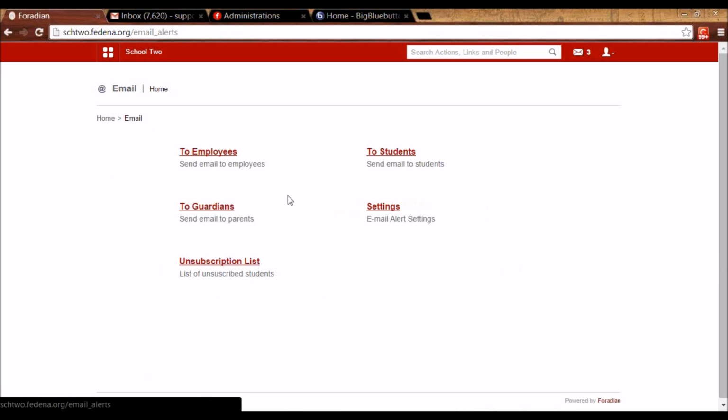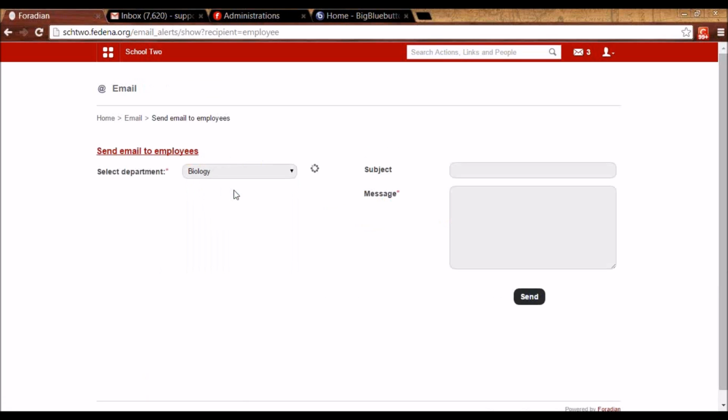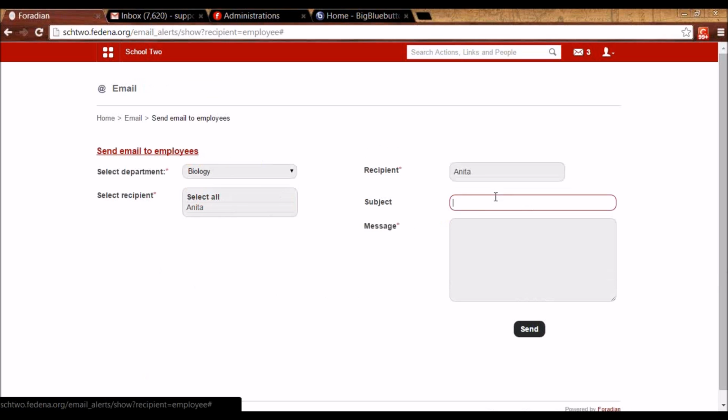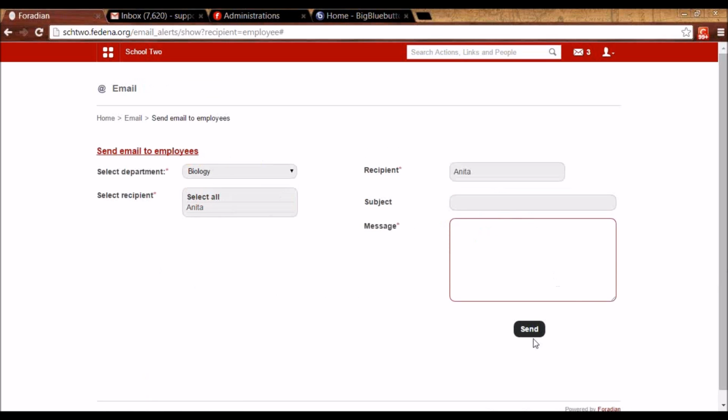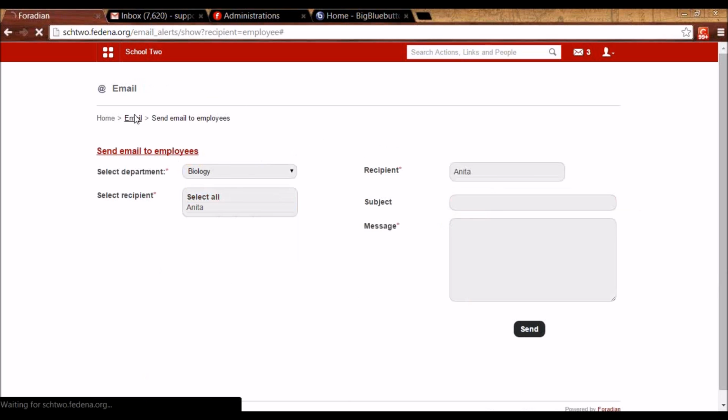You can even manually send email to the personal mail IDs of the users by going to employees, students, or guardians. So let me show you for employees. You can select the department, select the employee, mention the subject, mention the message, and click on send. So in the personal mail ID of this employee, she's going to get a mail with this subject and this message.